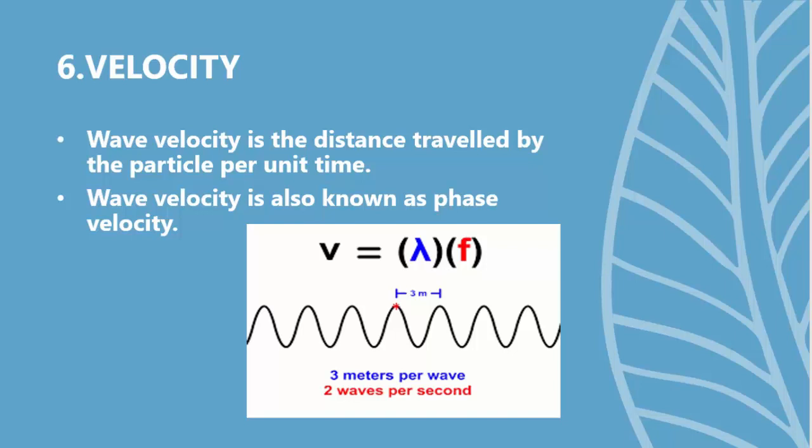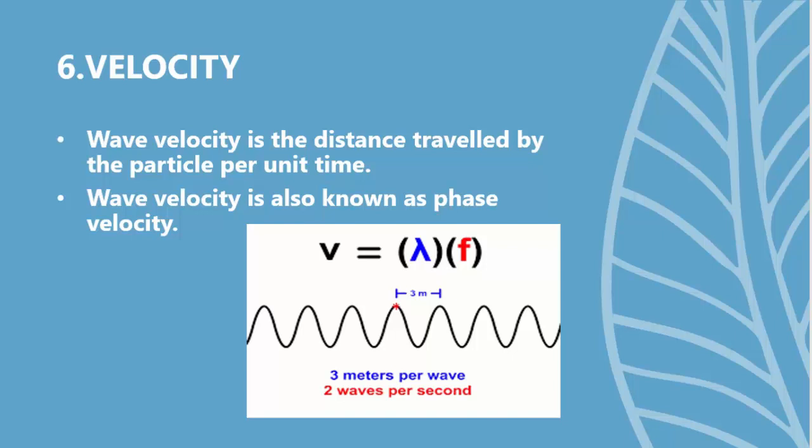A vector has a particular direction, and hence wave velocity is the distance traveled by the particle in unit time in a particular direction. Wave velocity is also known as phase velocity because all the particles in a wave have the same velocity.